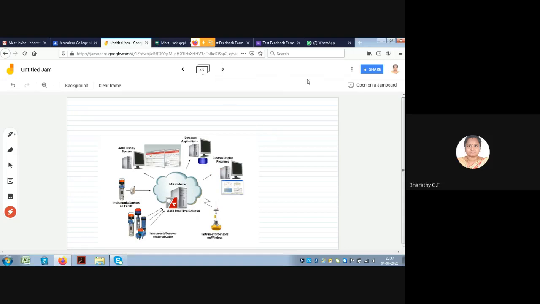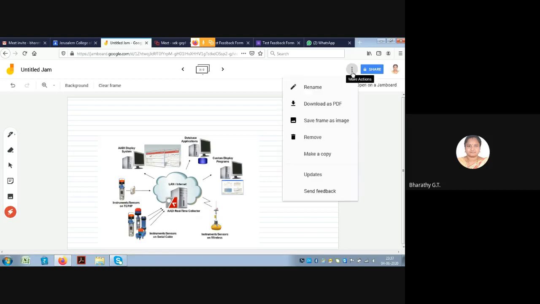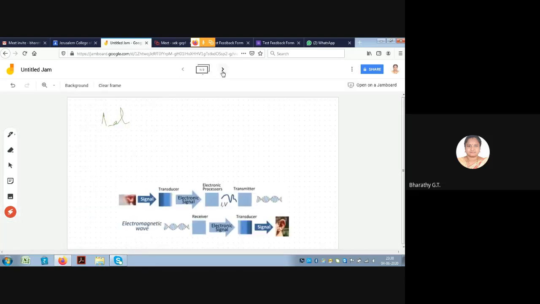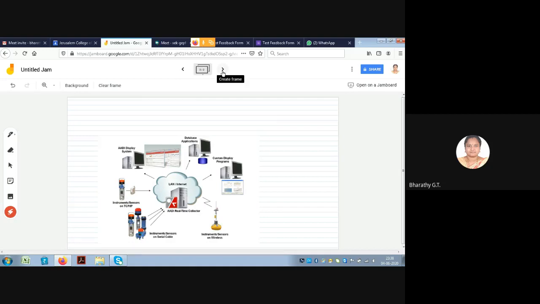Another beauty of this is you have these three dots here. When you press on them, you can download all these slides immediately as a PDF, and you can share it with your students. If you want to see the previous slide, you can see it. Next slide, you can add as many other slides as we want as per our requirement. So I'm done with it.